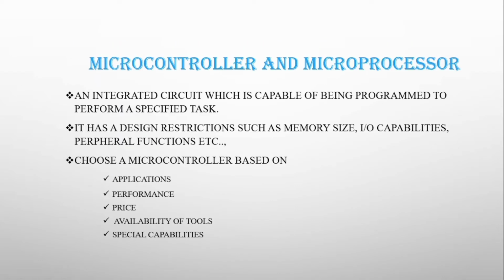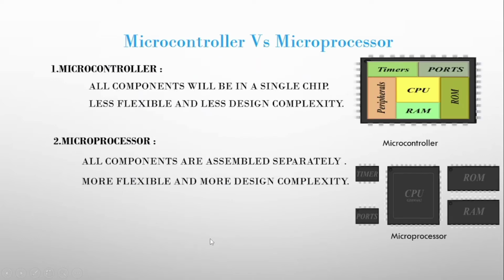Next, what is microcontroller and microprocessor? An integrated circuit which is capable of being programmed to perform a specified task, and it has design restrictions such as memory size, input-output capabilities, peripheral functions, etc. We must choose a best microcontroller based on these features like its applications, its performance and its price, availability of tools and special capabilities.